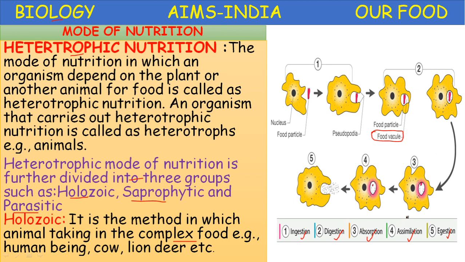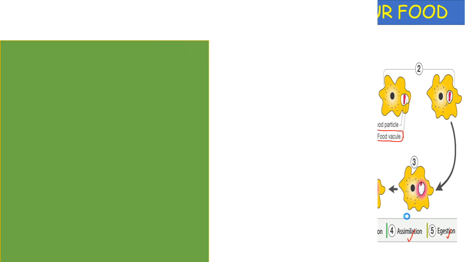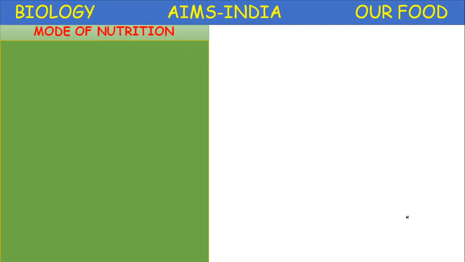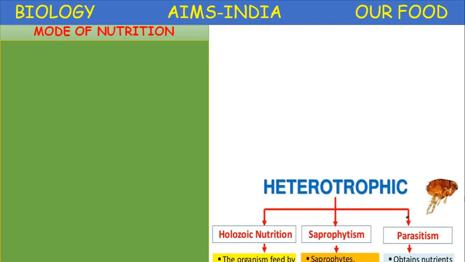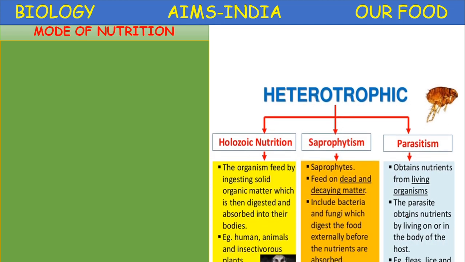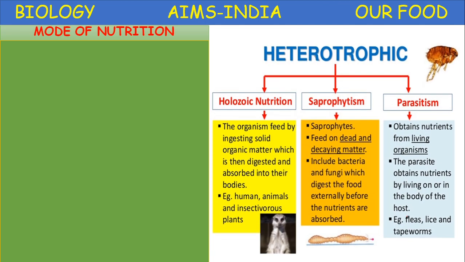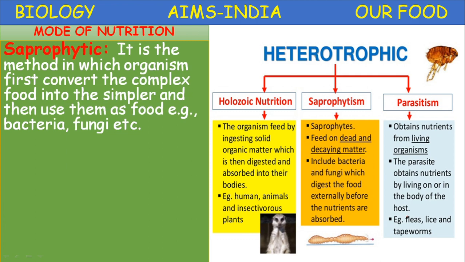Okay children, heterotrophic nutrition. Heterotrophic nutrition is divided into three main categories: holozoic nutrition, saprophytic nutrition, and parasitism or parasitic nutrition. Holozoic we have completed.